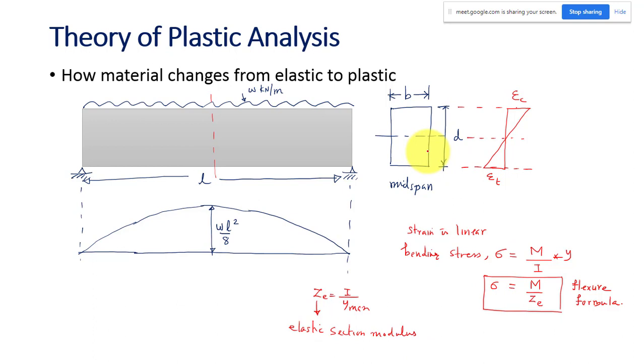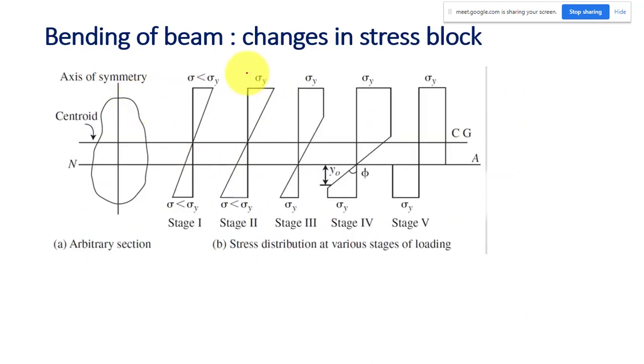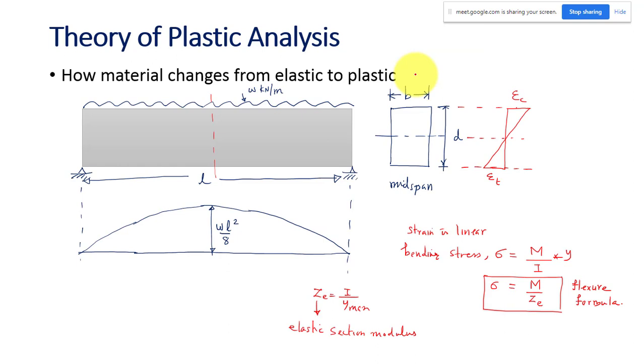Now we will see how the cross section, or how this material, changes from elastic to plastic. Let us take some beam, whatever the beam cross section is, it doesn't matter, and we have some loading. If we keep on increasing the load, what will happen? Initially it will be in the linear elastic region. Once it exceeds the yield stress value, it is going to enter into the plastic region.